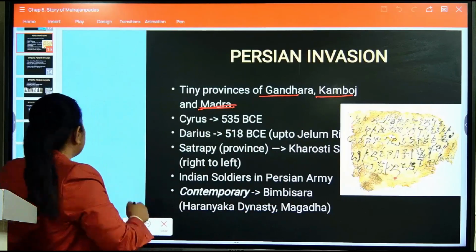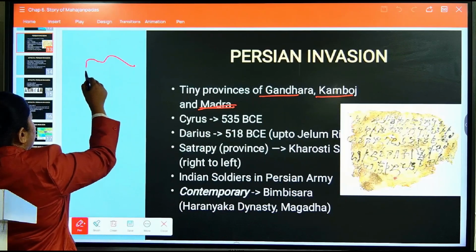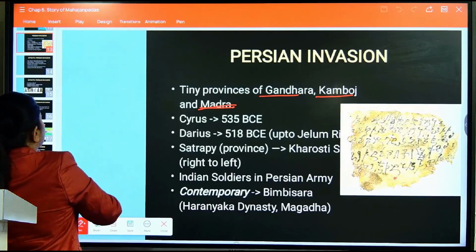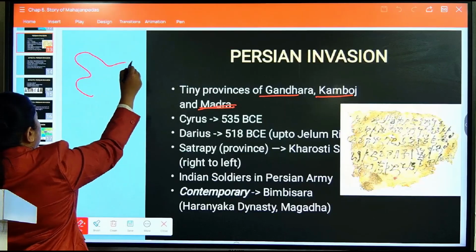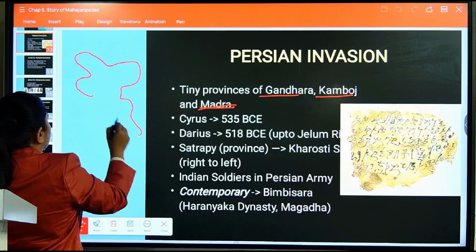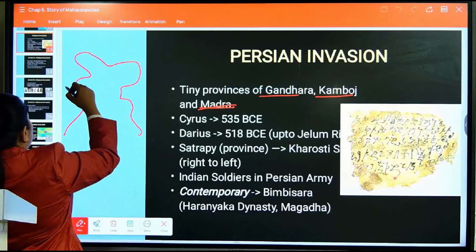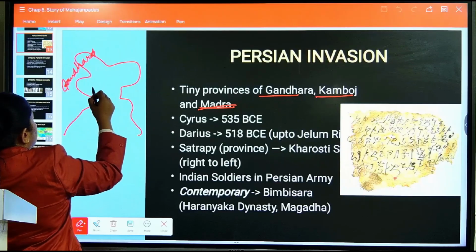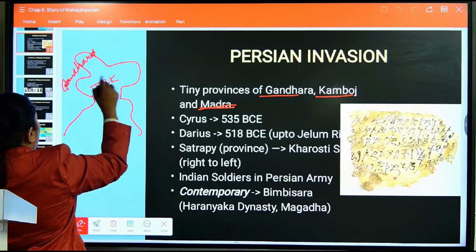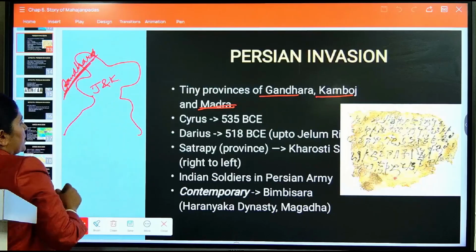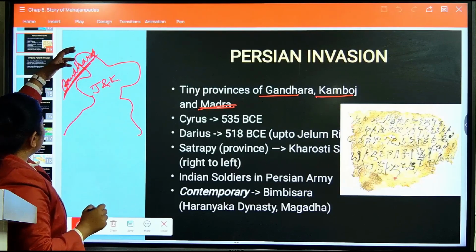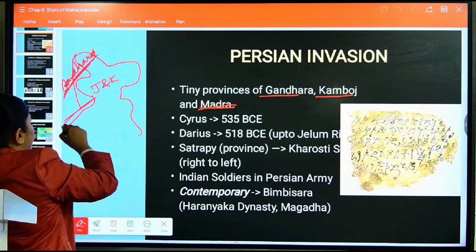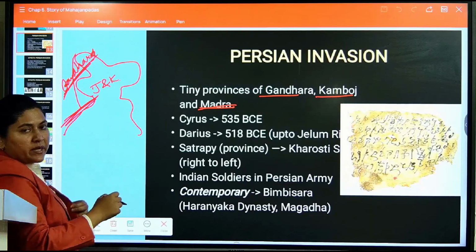Now let's take this as a map. Somewhere here is Gandhara. Just take this as J and K. Gandhara was here. So they started from here, acquiring territory, and they came up till the Jhelum, or up till the Indus.